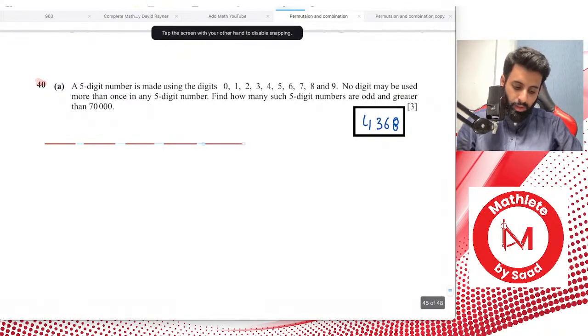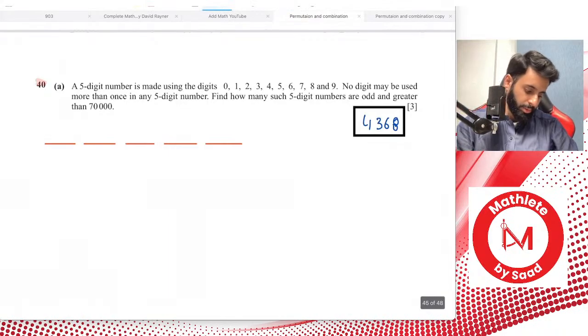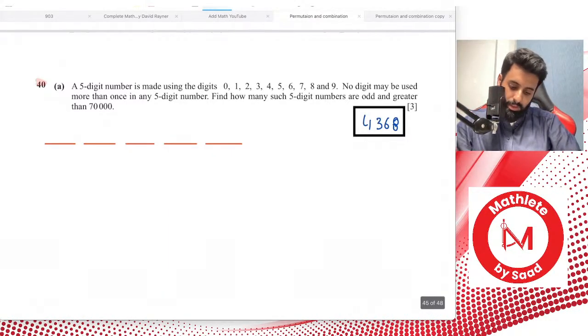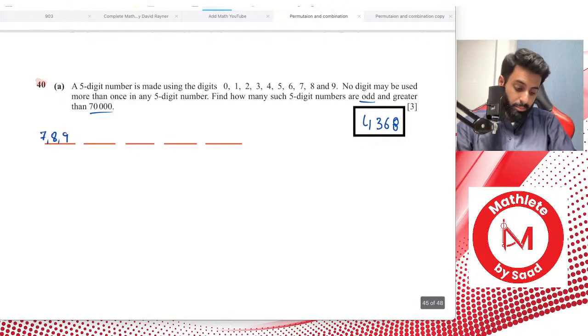Now, what are the two conditions in this question? The two conditions are that the number must be odd, and at the same time it should also be greater than 70,000. If I want to make the number greater than 70,000, that means in the first place, looking at the digits that we have, we could have 7, 8, or 9, okay? But at the same time, we want the number to be odd. So that means in the last place, we could have 1, 3, 5, 7, and 9.